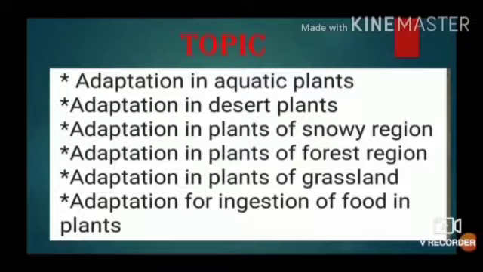Moving further, we will learn the topics: adaptation in aquatic plants, adaptation in desert plants, adaptation in plants of snowy regions, adaptation in plants of forest regions, adaptation in plants of grassland, adaptation for injection of food in plants.